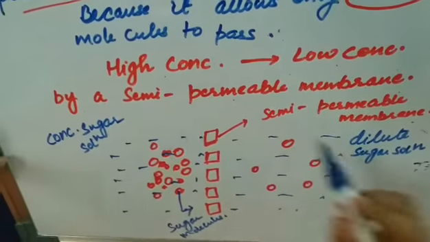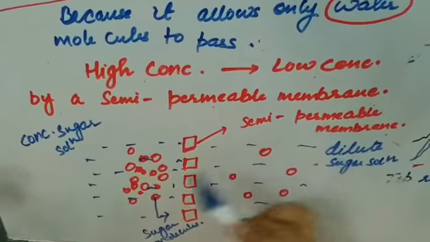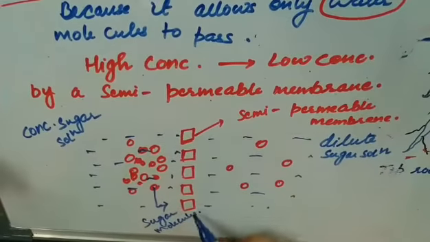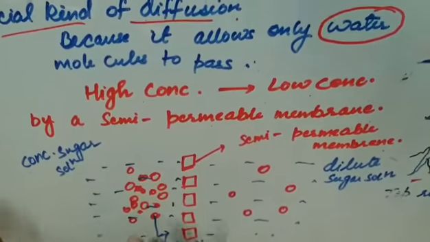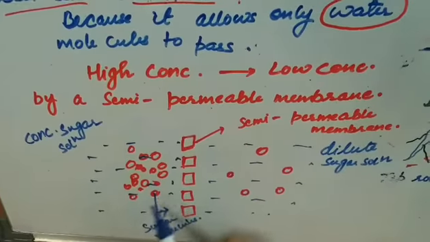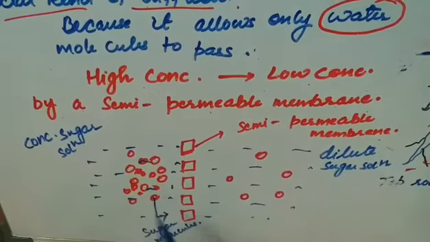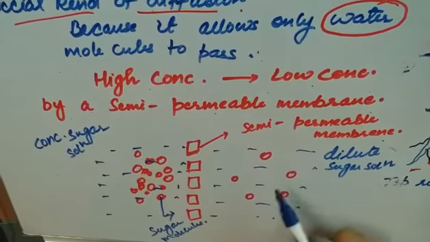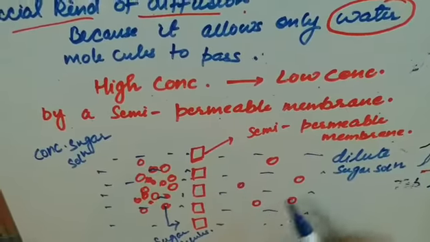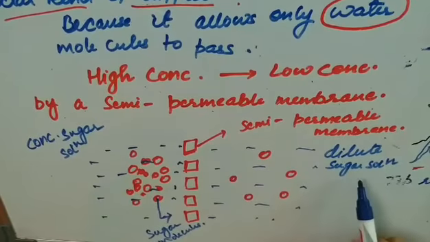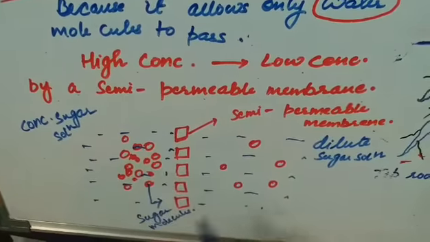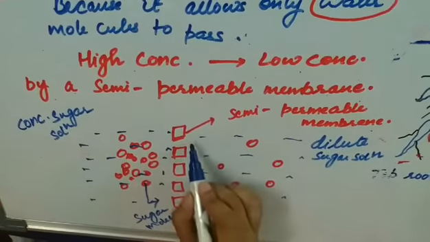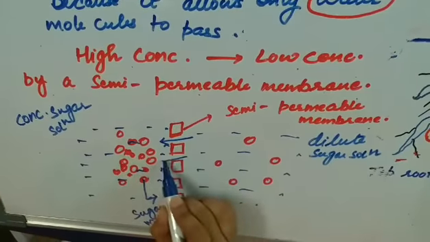Okay, so from high concentration to low concentration, how is it working? This is a semi-permeable membrane through which the water molecules have to pass. Now the concentration of the sugar molecules is more here, whereas the concentration of the sugar molecules is lesser here. It is a dilute sugar solution. So the net flow of the water is from the dilute solution to the concentrated solution.